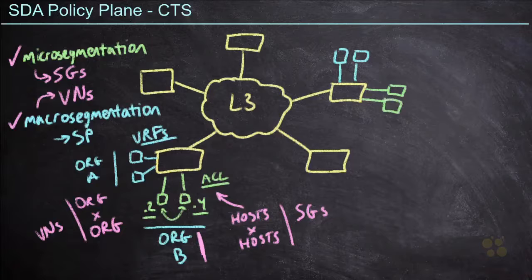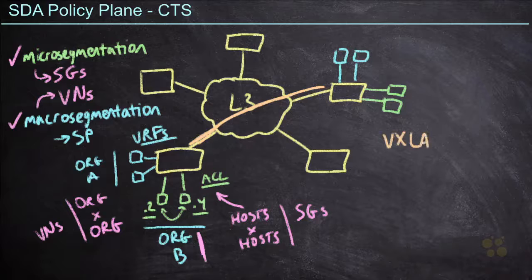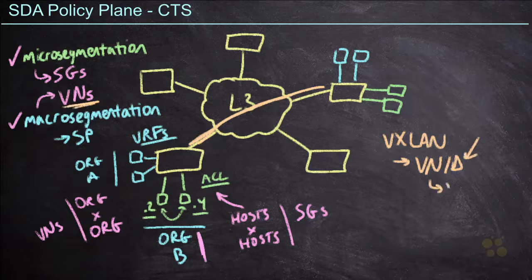Well, in order for that to happen, we need to make sure that these policies are able to be carried through the network and respected on both sides. So in order to accomplish that, we're going to introduce two new identifiers, which we already mentioned as part of the VXLAN conversation. One of which is going to be this VXLAN VNID, Virtual Network Identifier. We are going to carry a virtual network within a single VNID. So this VNID really identifies the virtual network for us as it traverses the network.